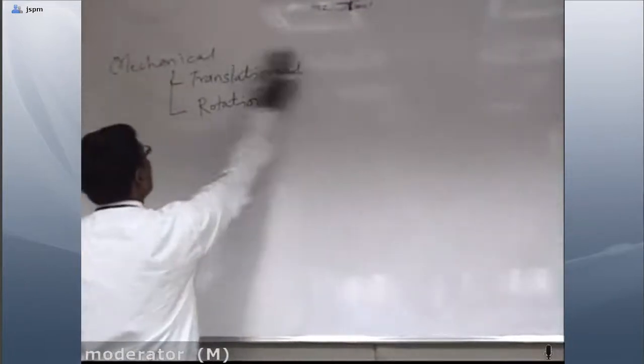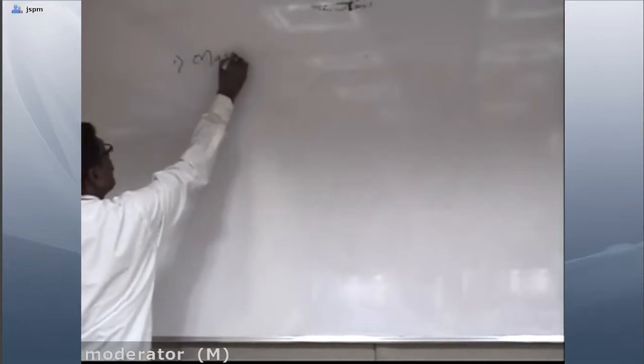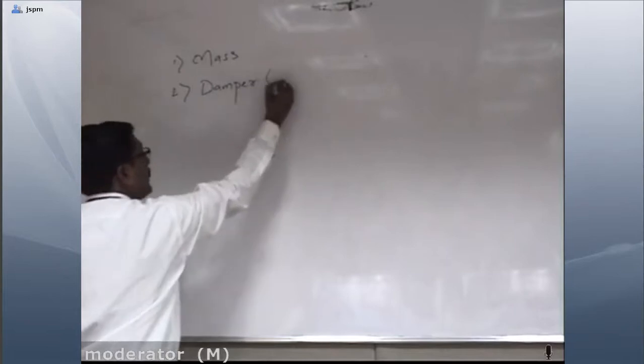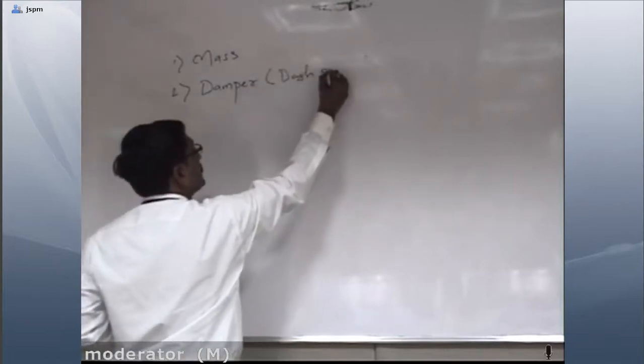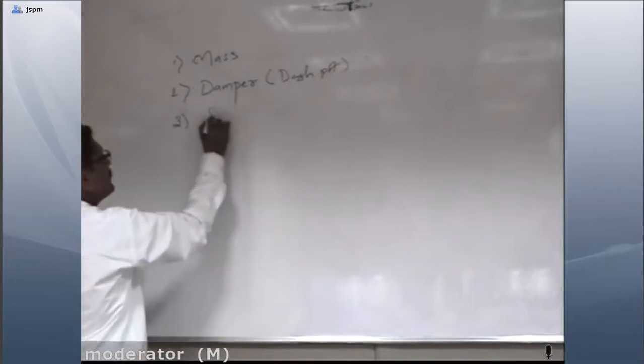In the translational mechanical system, there are three basic components. The first one is mass, the second one is the damper, which you can also call a dashpot. In some books you can observe the word dashpot. And the third one is the spring.